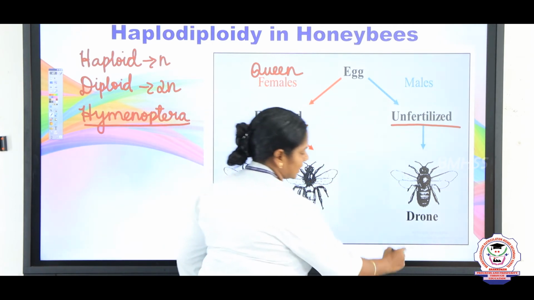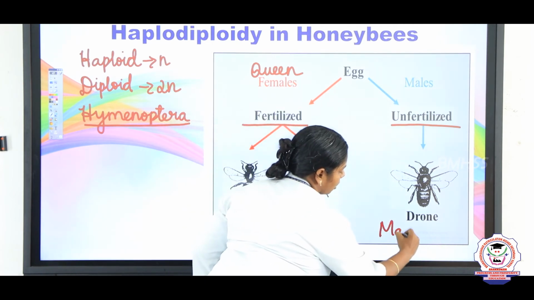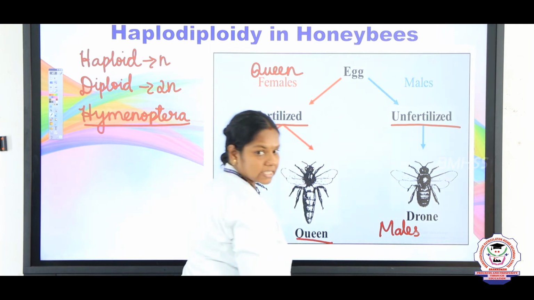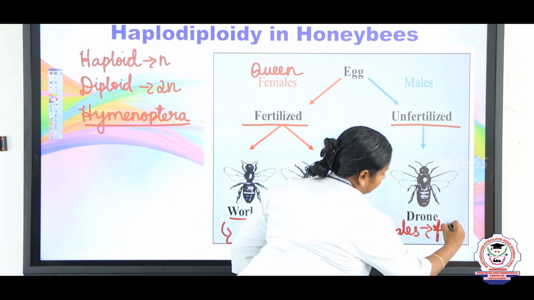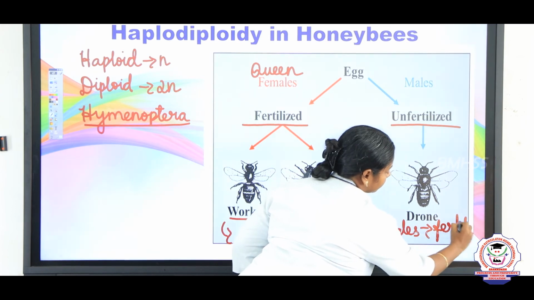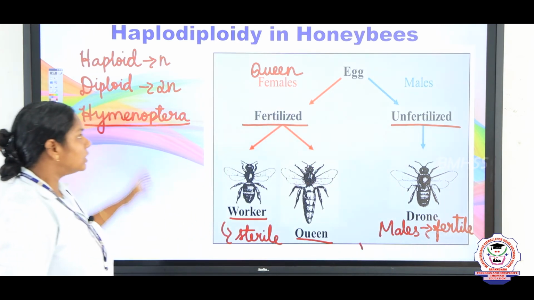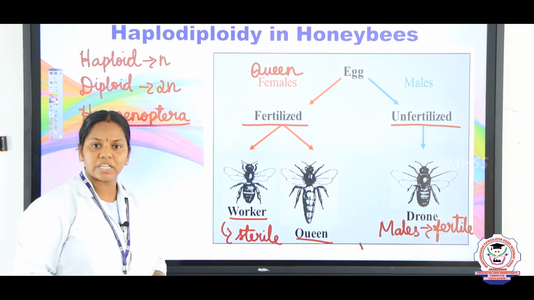So, the drones, the males, are produced from the unfertilized eggs, and males are fertile. So, this is the haplodiploidy condition in the honeybees.